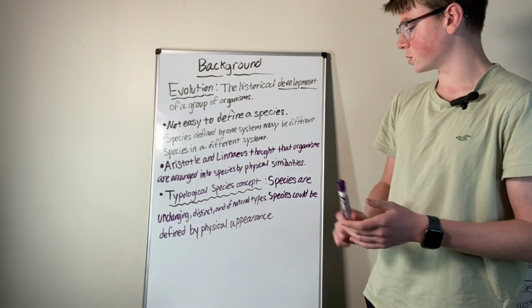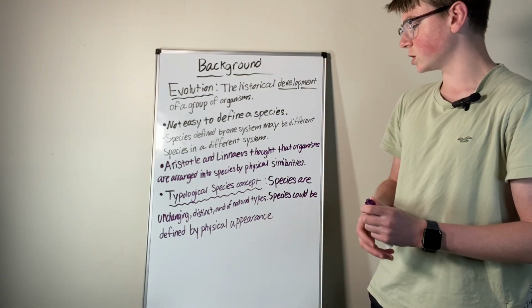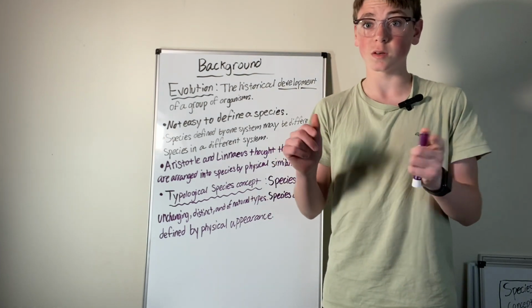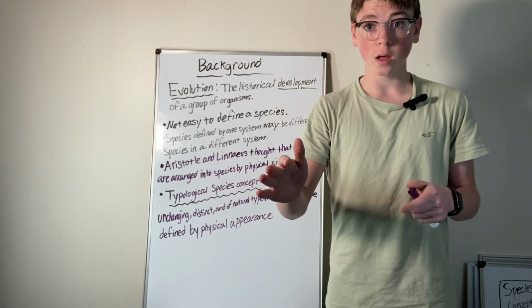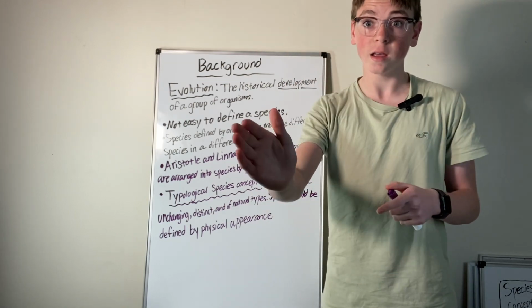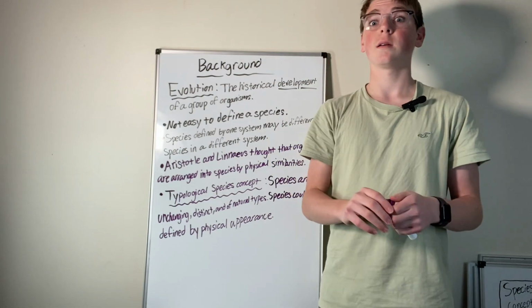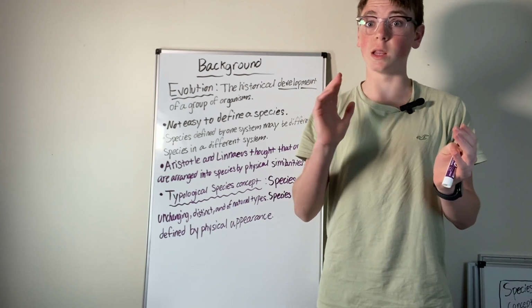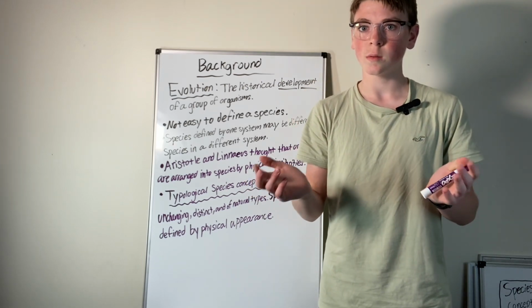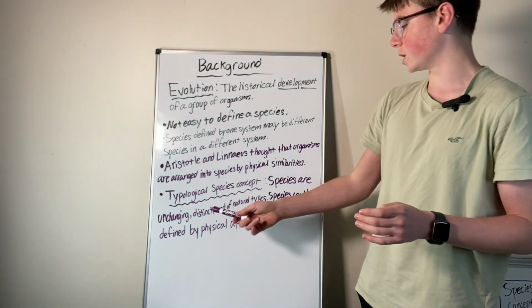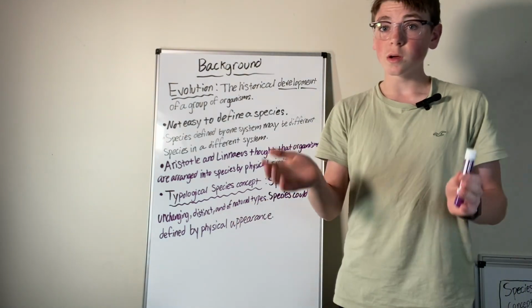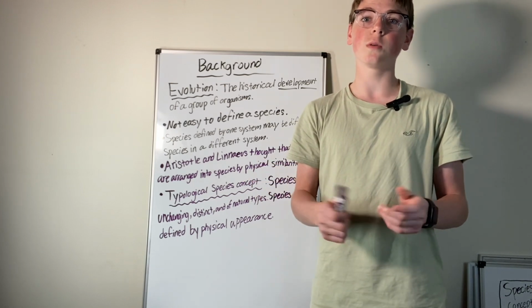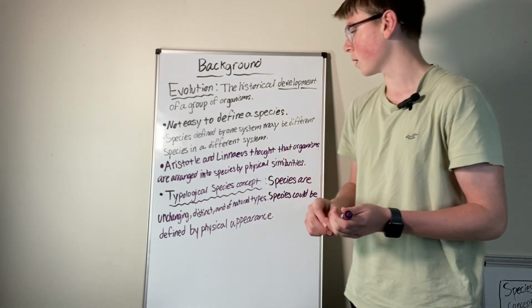But then the typological species concept says that species are unchanging, distinct, and of natural types, and species are defined based on physical characteristics. So if you just look at an organism, you're like, okay, that is a monarch butterfly. You can just tell right away. And any butterfly that looks a little different than that is a different species because it has to look exactly the same. They're unchanging and of natural types. So there could be differences in species, who classifies what as a species there.